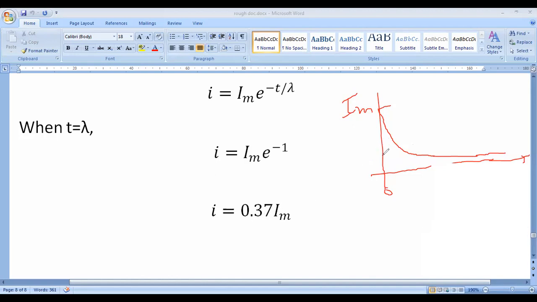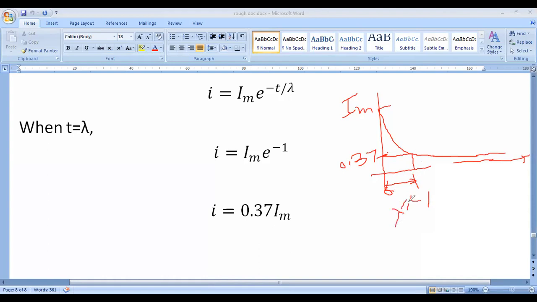Assume this is 37%, or 0.37 of Im. The corresponding time at which the current reaches this point is considered the time constant, given as lambda.